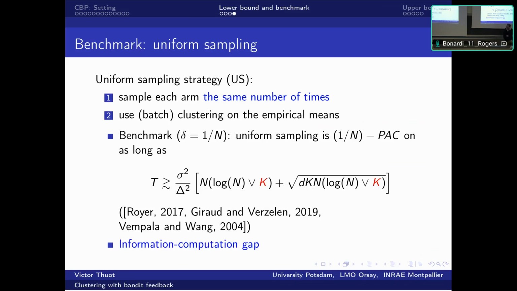And here, in black, we show that if we want an algorithm to be a 1 over n PAC, we need at least the black term, which is exactly my T star, the budget that I gave to you. But we also have an extra term in red, which actually is necessary. It can be achieved with a polynomial algorithm, and we can't do better with a polynomial time algorithm. And this is what is called the information-computation gap.